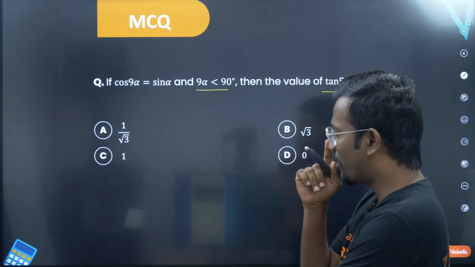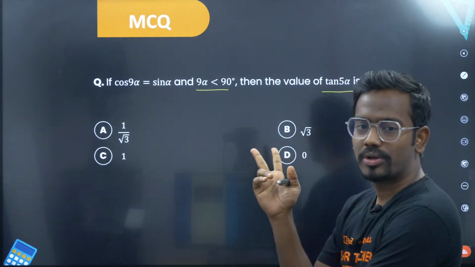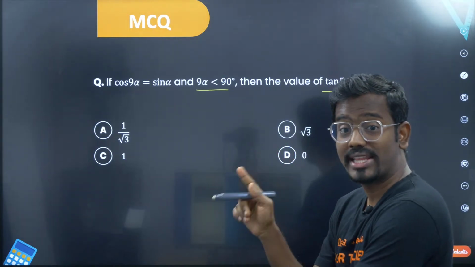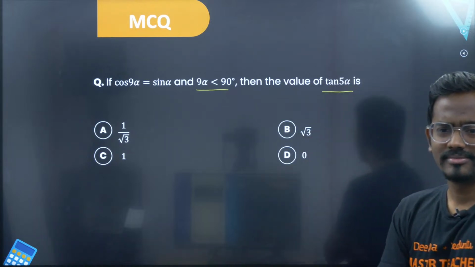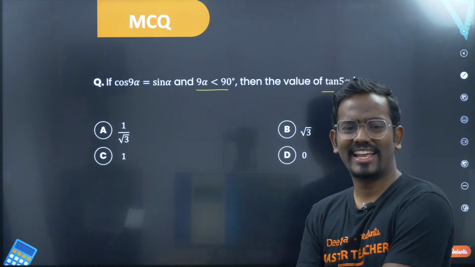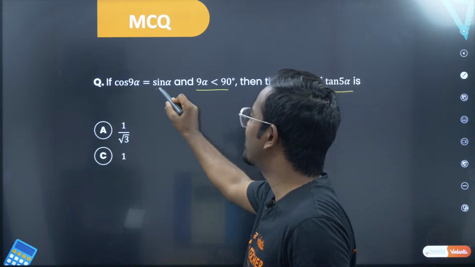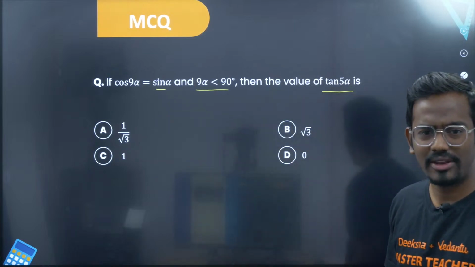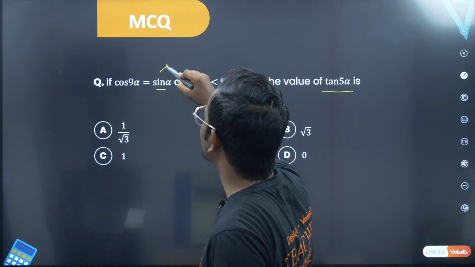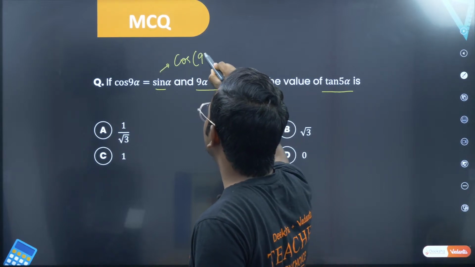See, if you want to equate something, I want both the trigonometric ratios to be the same on both LHS and RHS. How do you get this? Sir, you have cos 9 alpha is equal to sin alpha. Can I convert this sin to something like cos? Yes, can you do that? Sir, I'll write this sin alpha as cos of 90 minus alpha.